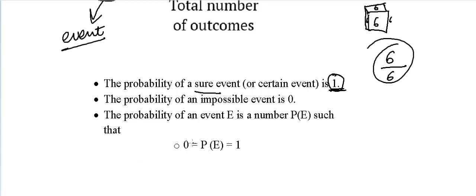See, this probability will always be greater than or equal to 0 and less than or equal to 1, okay? The probability of any event is always greater than or equal to 0. It can equal 0 also, because for an impossible event, you can see it's 0. For any event E, the probability can be greater than or equal to 0, and less than or equal to 1.